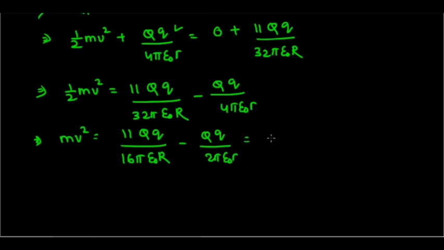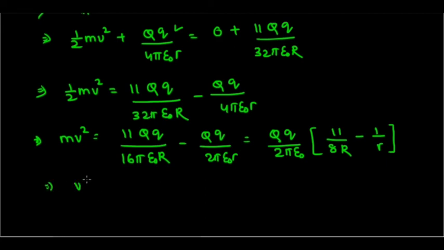Now if you take capital Q into small q divided by 2 pi epsilon naught common, then you will get 11 divided by 8 into capital R minus 1 by small r. So V square is equal to, now you can divide this m on the right side, so you will get capital Q small q divided by 2 pi m epsilon naught into 11 by 8 capital R minus 1 by small r.